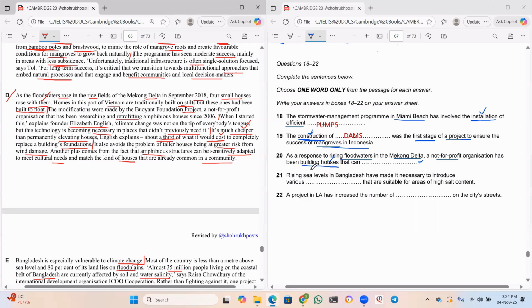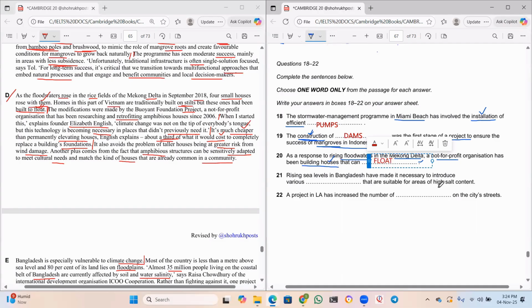So, what are the buildings doing, sir? Houses are floating here. That's what he means. But these ones had been built to float. So, a non-profit organization is building houses that can float. Yes, houses are floating, sir. There. That's the answer. Okay, good.